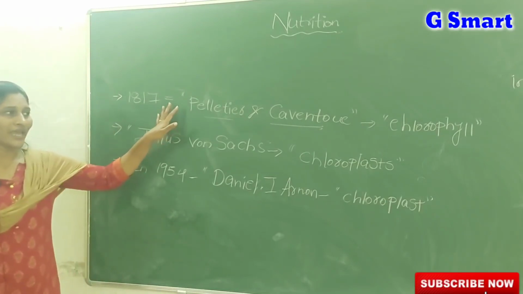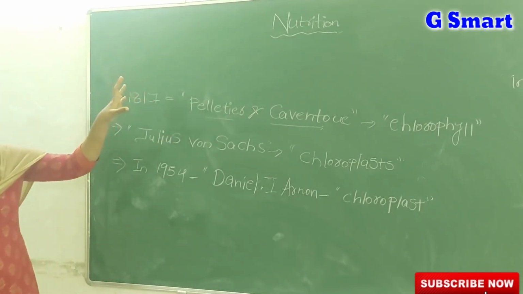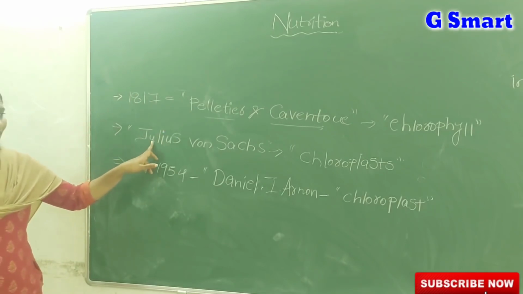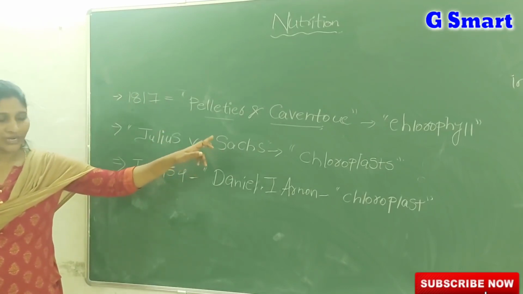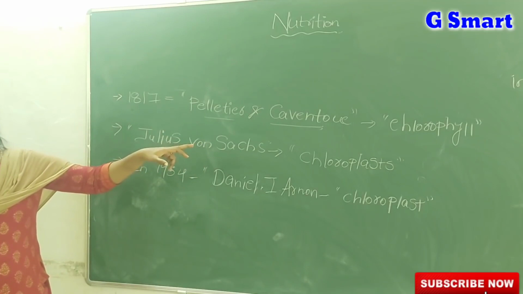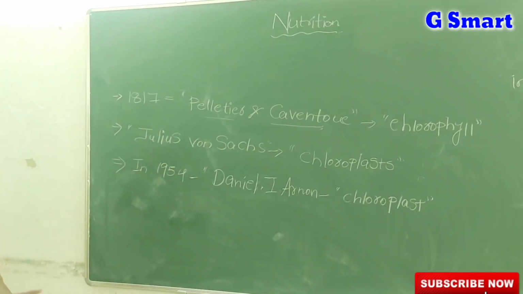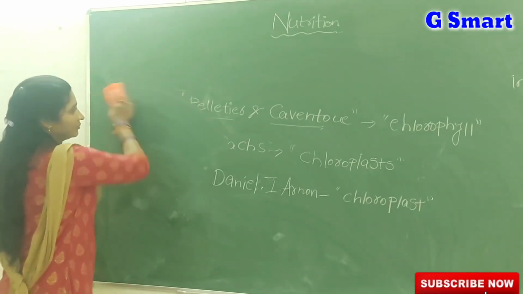So Pelletier and Caventou extracted the chlorophyll pigment from the leaves and named it chlorophyll. Julius von Sachs described that chlorophyll is located only in the special cell organelle known as the chloroplast, and Daniel I. Arnon separated the chloroplast from the entire plant cell.